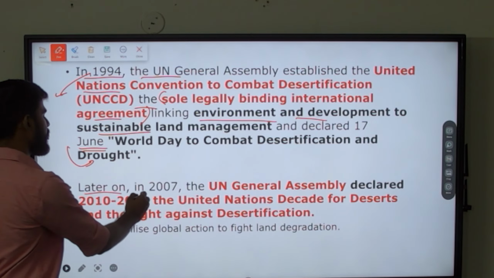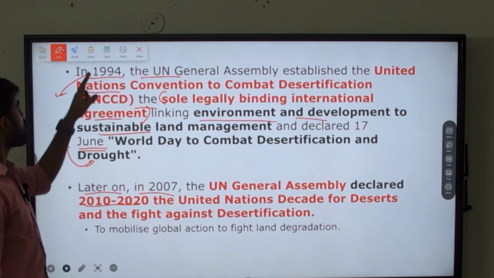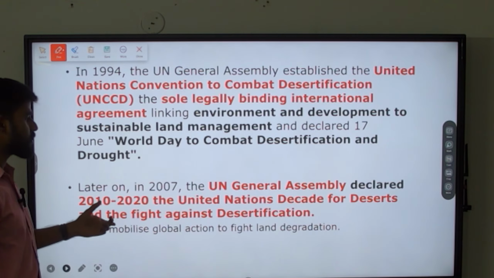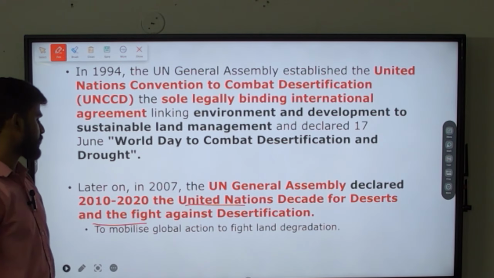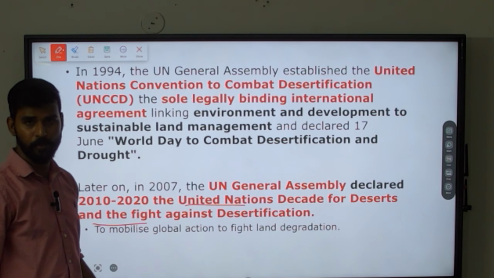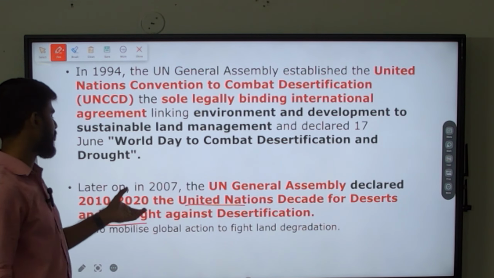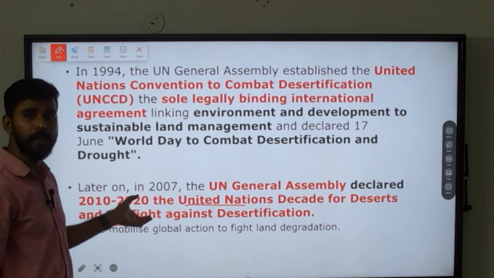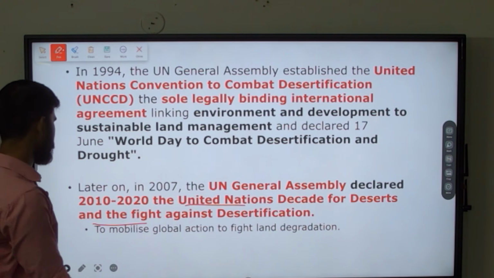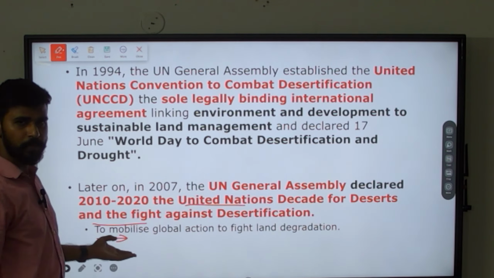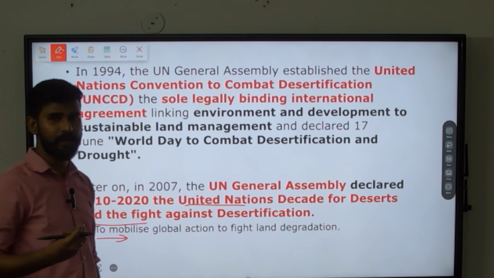And then later on, in 2007, the decade 2010 to 2020 was observed as the United Nations Decade for Deserts and the Fight Against Desertification. Okay, so which decade is celebrated as the United Nations Decade for Deserts and Fight Against Desertification? It is 2010 to 2020. Who declared that? United Nations General Assembly, UNGA. What is its focus? The objective is to mobilize global action to fight land degradation, because desertification is land degradation.